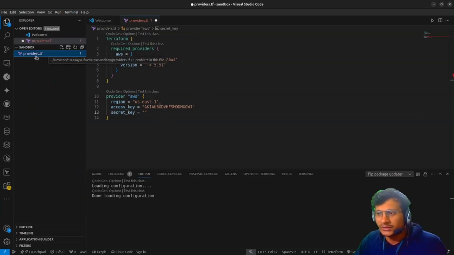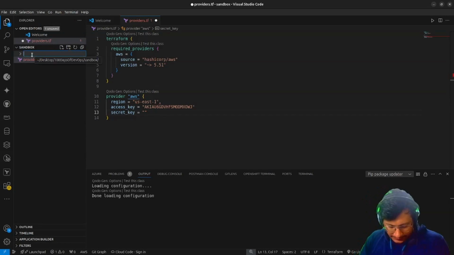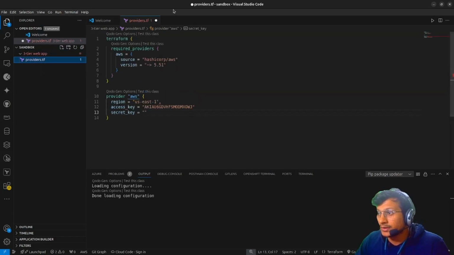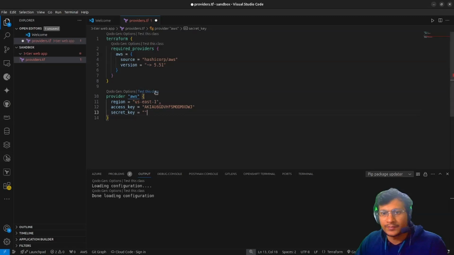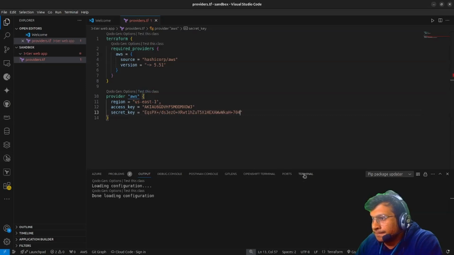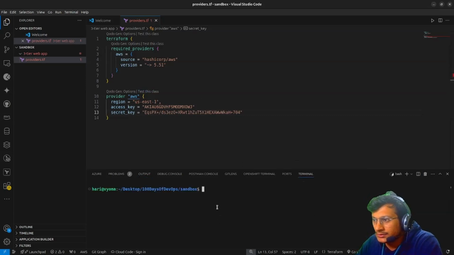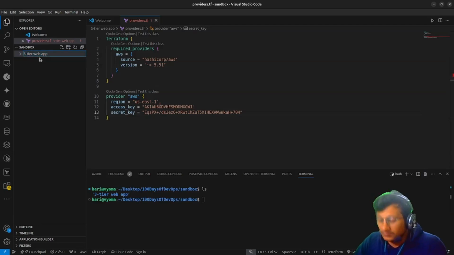So right now I have created this sandbox environment, and I'll just create one thing over here, a three tier web app, and put this into this one. Okay, three tier web app, and let me just copy my secret key. The description tag you specified could not be added because you do not have required permission. Okay, that is fine. Let me just check if it will work or not. Yeah, right now I am in this sandbox, and here is my three tier web app. Shall I rename it? Web,